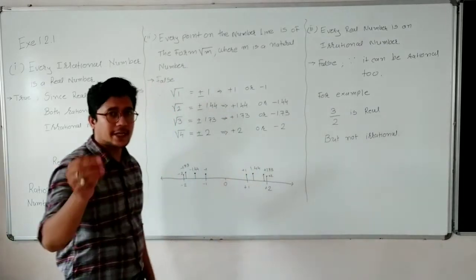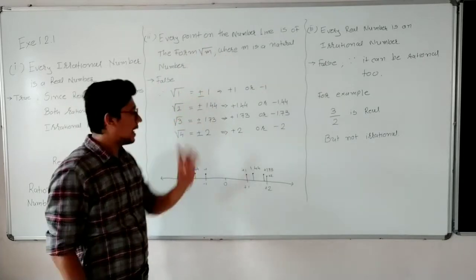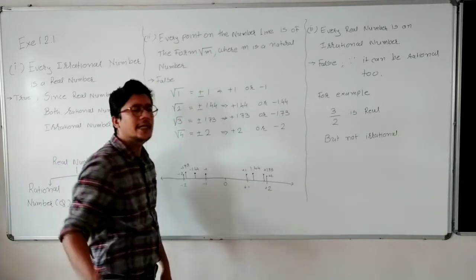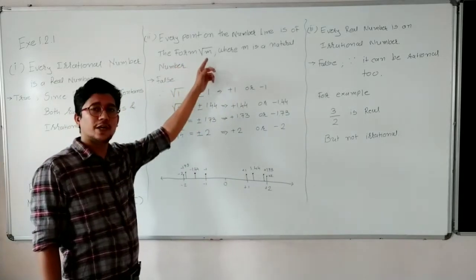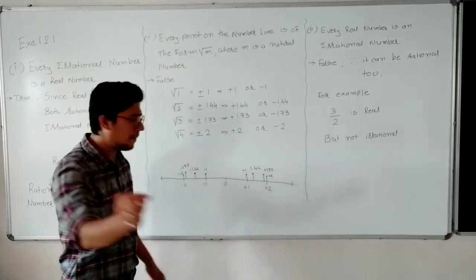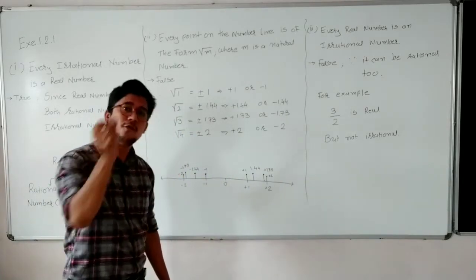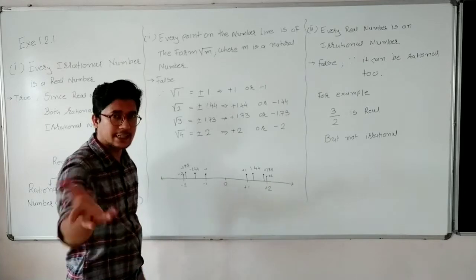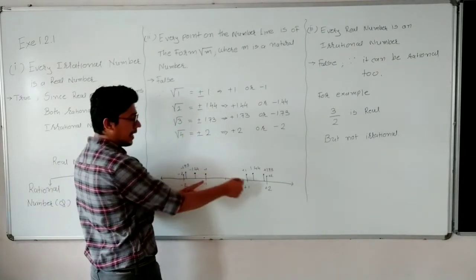Now we have to understand first what they are asking: every point on the number line. Each and every point on the number line should be in the form of square root of m. If you put a pen anywhere on the number line, that point should be in the form of square root of m. Let us check whether it is correct or not. Put plus 1 and minus 1.